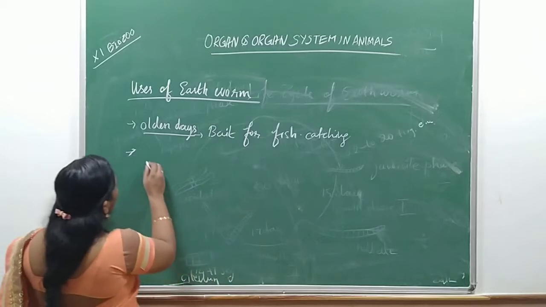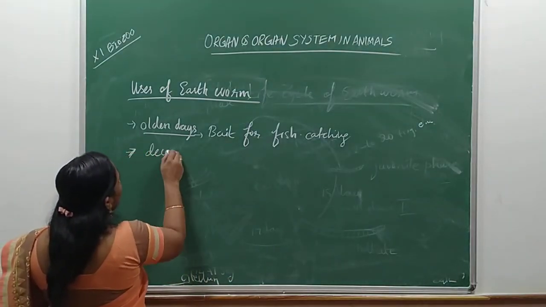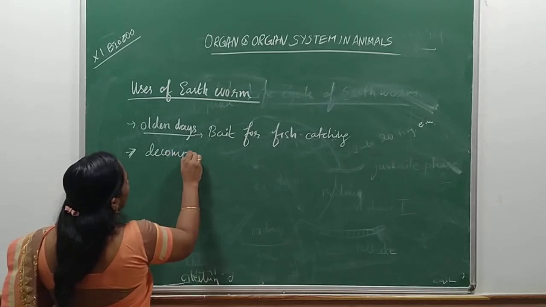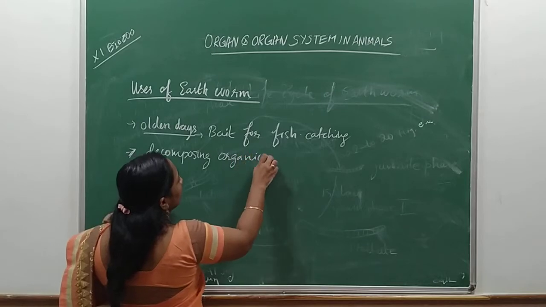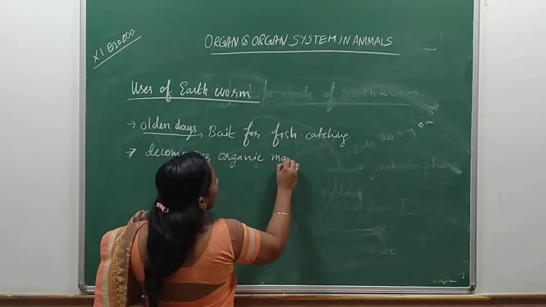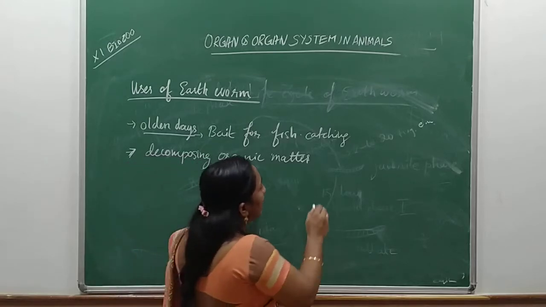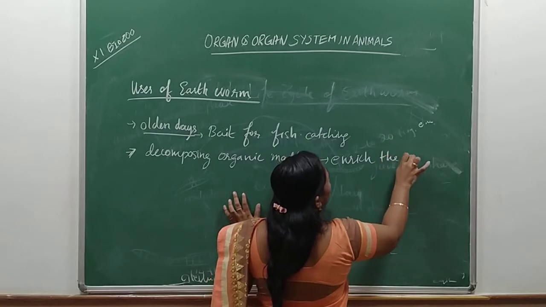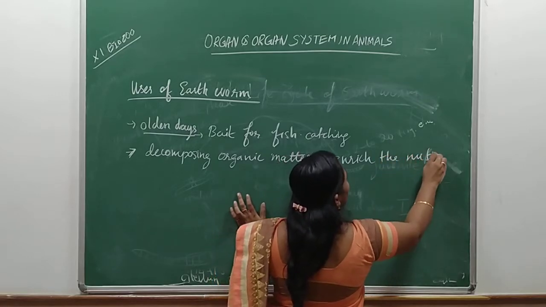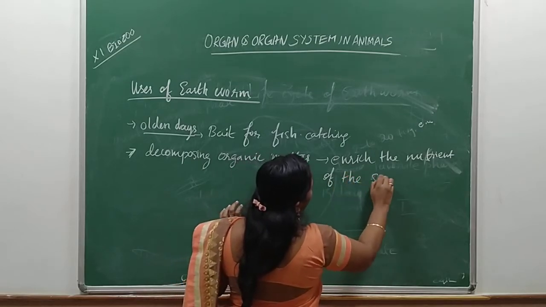So it will decompose the organic matter. By decomposing organic matter, it enriches the nutrients of the soil.